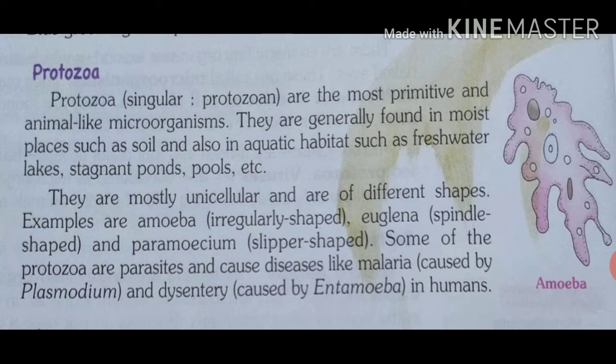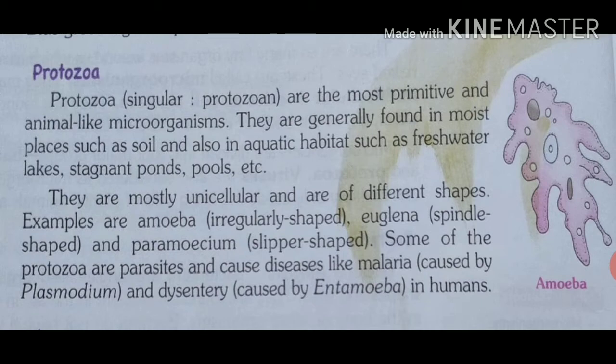Protozoans means the first animal. Protozoa are unicellular microorganisms. They are included in a separate kingdom, Protista. They are found in ponds, lakes, rivers, sea and damp places. Euglena is an exception because it contains chlorophyll and can prepare its own food.